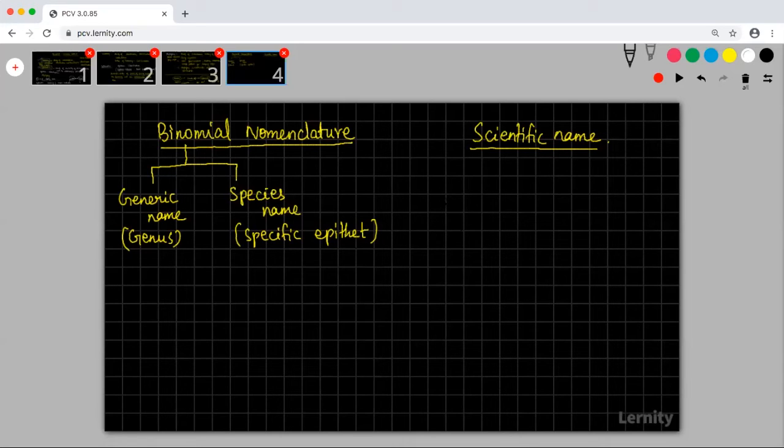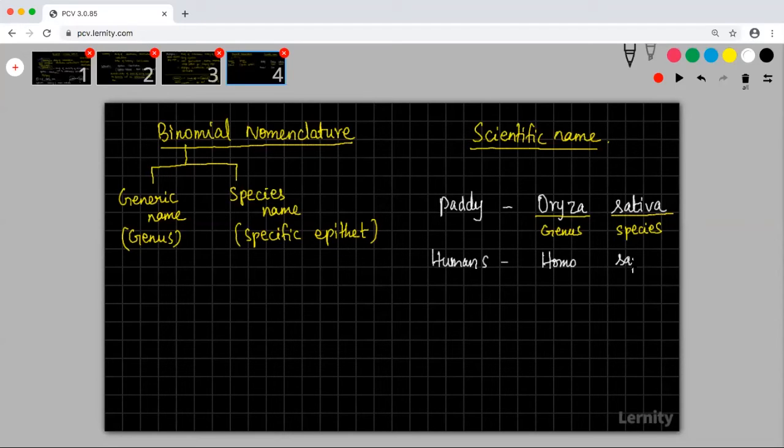Let us talk about paddy that we eat. Paddy or rice. The name of rice is Oryza sativa. Here, the word Oryza indicates the genus name and the word sativa indicates the species name. Human beings are Homo sapiens.